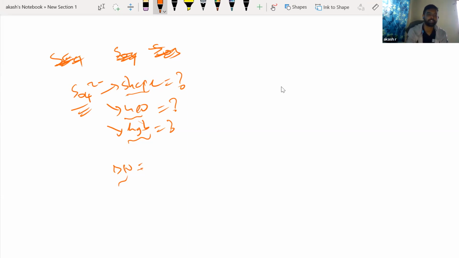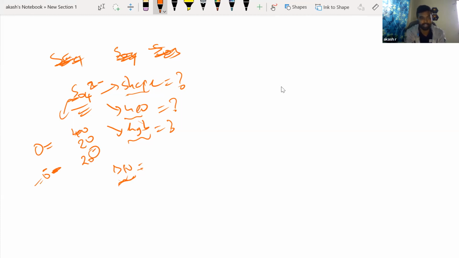Yes, steric number. Anybody found out? For SO4 2 minus, you have to find it for sulfur, right? Only for the central atom. So how do you do this? Now you have to understand that generally oxygen will form a double bond, but if it is O minus, it will form only a single bond. Now you see that there are 2 minus charges, that means of the 4 oxygen atoms, 2 are normal oxygen atoms, and 2 of them are going to be O minus. This is all for the electron calculation.